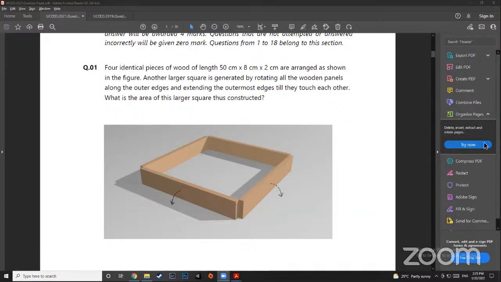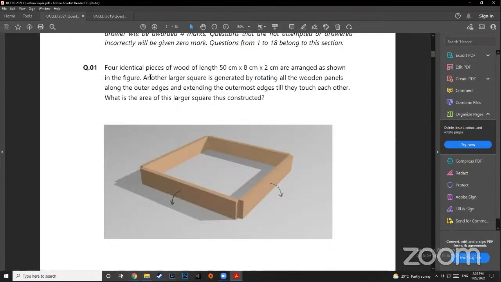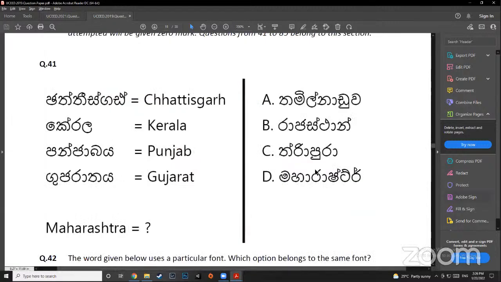Okay. Now, next question, Uceed 2021. First question, I think you already did. Did we do question number 1? This only we did, na, Sahiti? So I think it is clear for you. Then let's see. So Pavanish is asking how to solve that question. I already said now how to solve that, so I think that was clear for you. Uceed 2019, question number 41. That we also did.